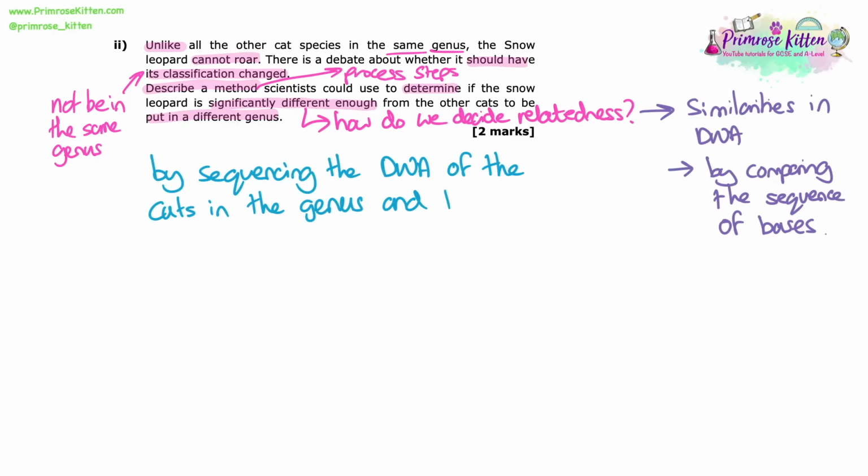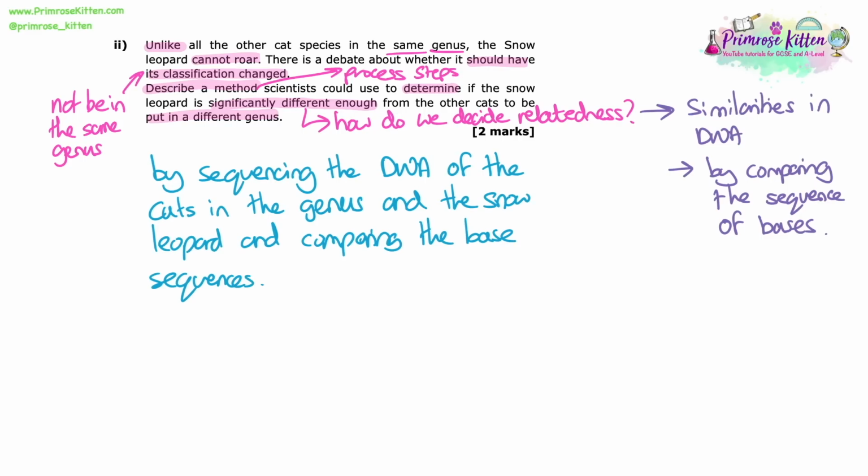So we would need to sequence the DNA of the cats in the genus, so all the cat species in the genus, and the snow leopard as well. And then we would need to compare the base sequence of their DNA to see how different they were.